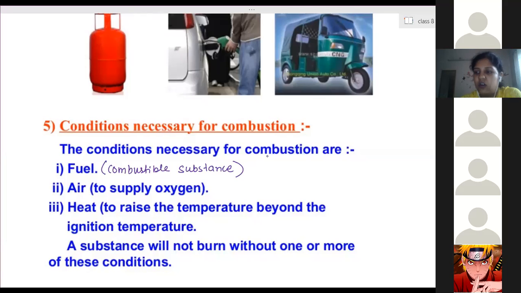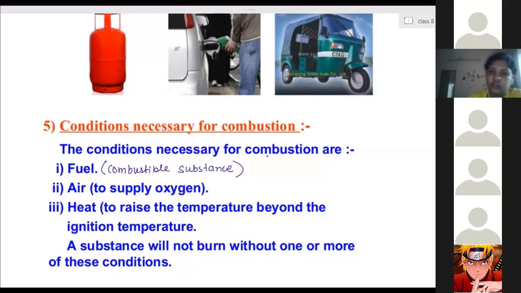So the oxygen supply is stopped. Due to the presence of carbon dioxide, oxygen will not react with the combustible fuel, and due to which the fire is extinguished. It's clear? So when carbon dioxide is spread over the fire, it forms a blanket which prevents oxygen from coming in contact with the fuel. So the fuel won't get oxygen, therefore the fire will be put off. It's clear?